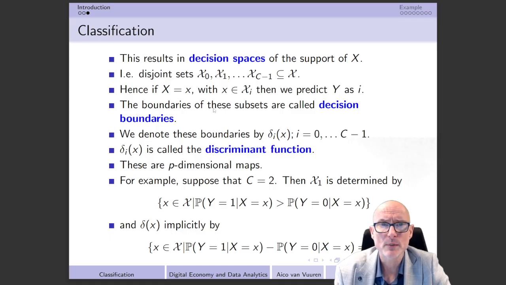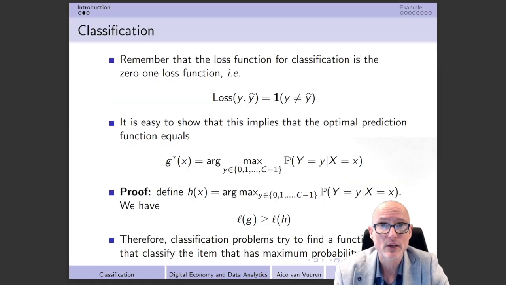The boundaries of these subsets are usually called decision boundaries. Take into account that even though these decision spaces are disjoint, in the sense that we cannot have two or more outcomes with probabilities that are each strictly larger than any of the other outcomes, it is possible that we are at the boundary, in the sense that at least two different classes have exactly the same probabilities and they are the highest.